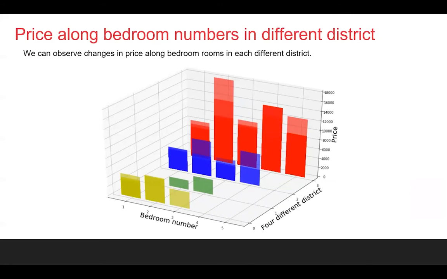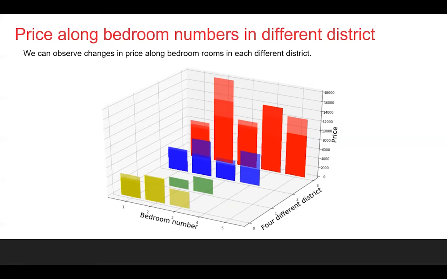In this graph, we first separate our data into 4 different districts. And within each cluster of the data, we see the relation between bedroom numbers and price. The 4 different districts, 0, 1, 2, 3, correspond to Brooklyn, Bronx, Queens, and Manhattan.